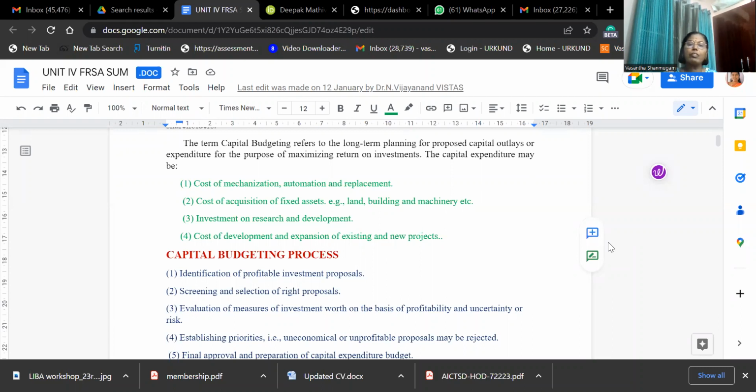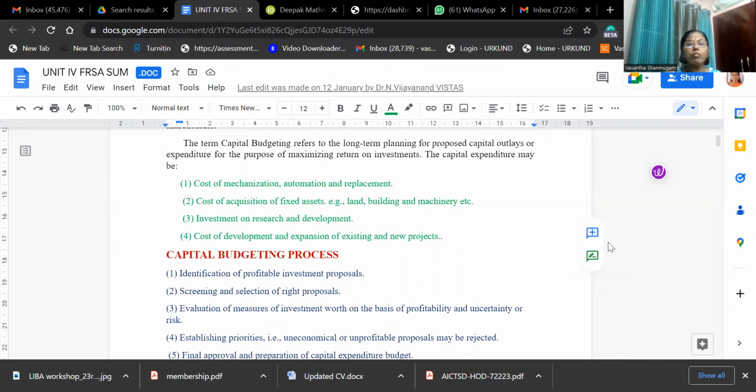Capital budgeting refers to the long-term planning for proposed capital outlay or expenditure for the purpose of maximizing return on investment. Generally, capital budgeting will be done for automation and replacement of assets, and acquisition of new assets, that is fixed assets.